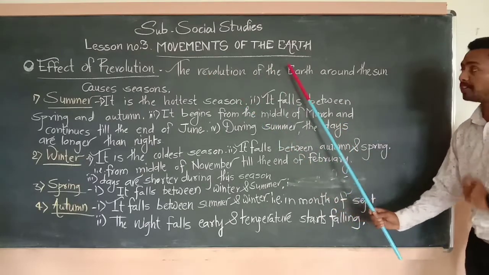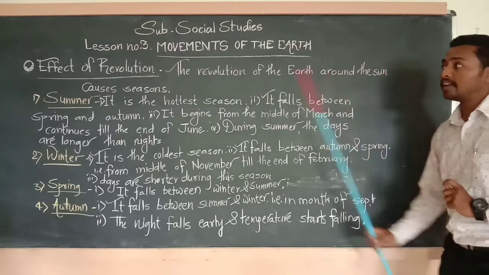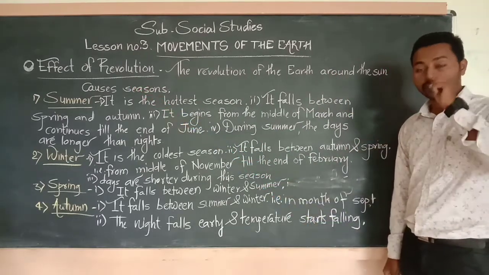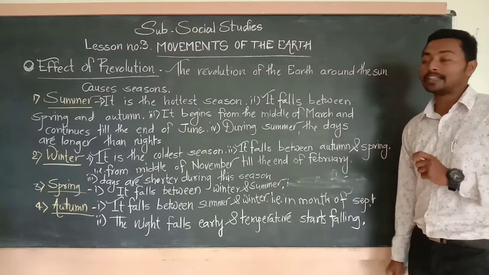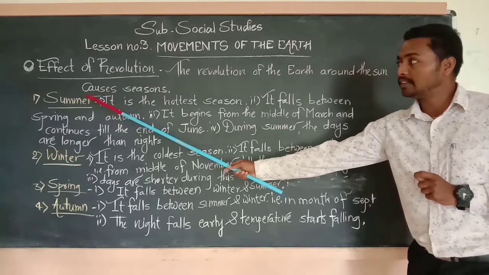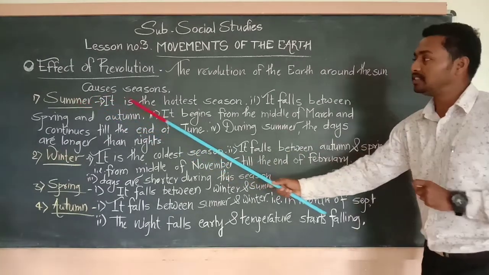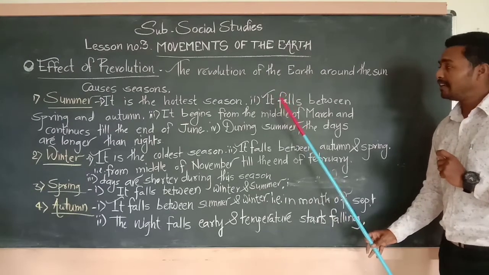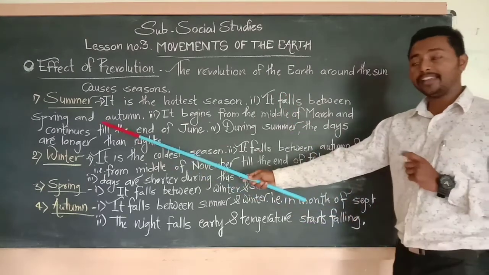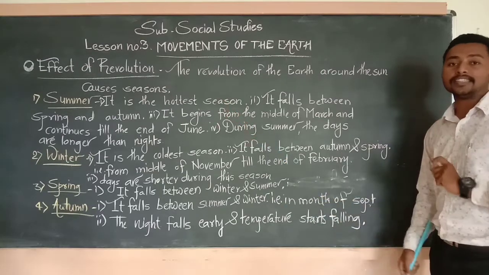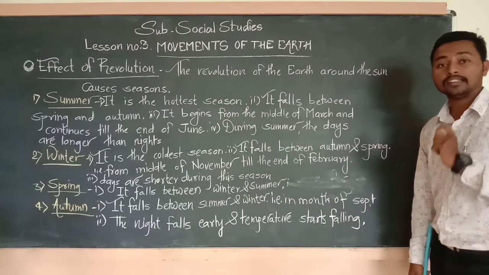The revolution of the earth around the sun causes seasons, the occurrence of seasons in a whole year due to the presence of revolution. Point number 1, summer season. It is the hottest season. Next point, it falls between spring and autumn. Summer season, it is the hottest season of a whole year.